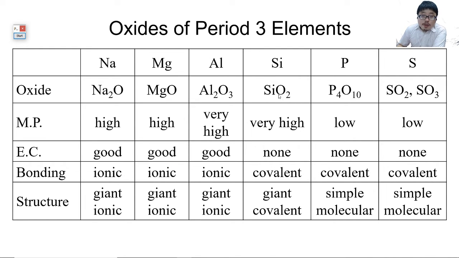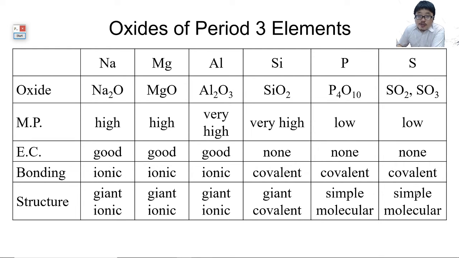When silicon forms silicon dioxide, the melting point is very high because it is actually a giant covalent structure, but it cannot conduct electricity. P4O10 and SO2 are simple molecular structures, with low melting point and zero electrical conductivity. Inside there is covalent bond.